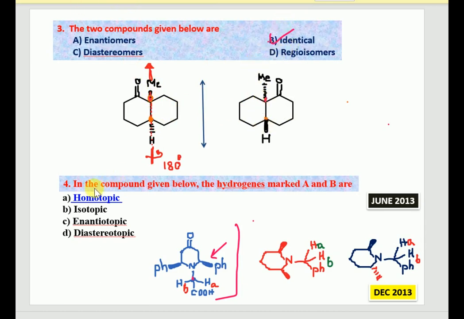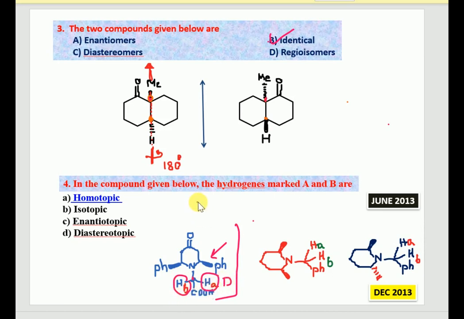Our next question was, in the compounds given below, the hydrogens marked HA and HB are... Here you can notice this is our compound. Here HA and HB are enantiotopic to each other. How can we say whether these are enantiotopic? If they are related to one another by a plane of symmetry or any symmetry element, such as a center of symmetry, and replacing one with another element like deuterium leads to the formation of enantiomers, then they are considered enantiotopic hydrogens.